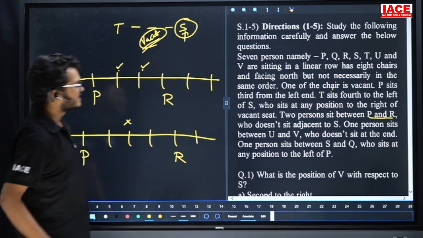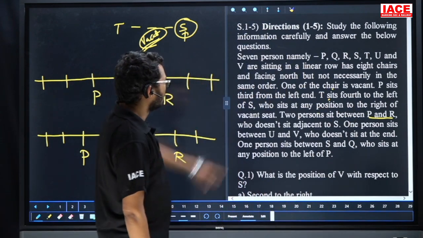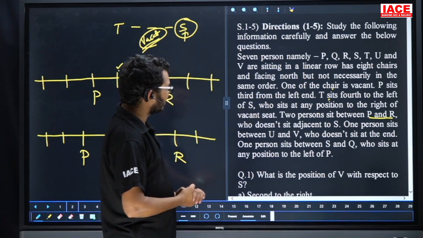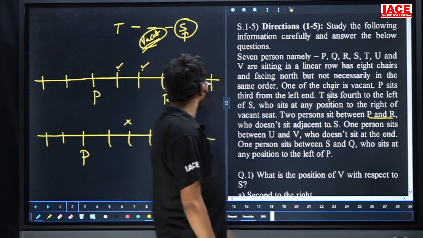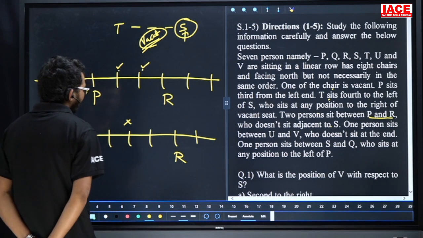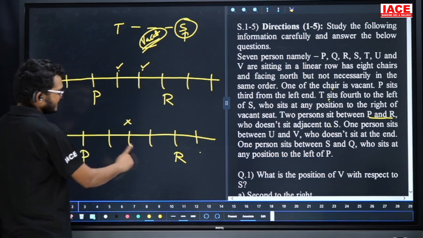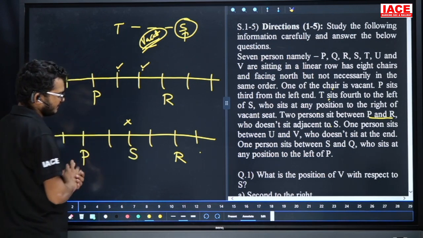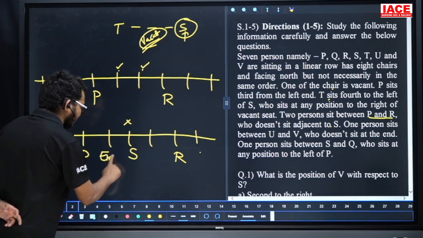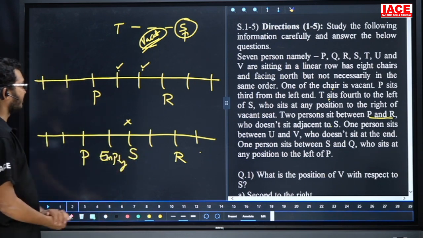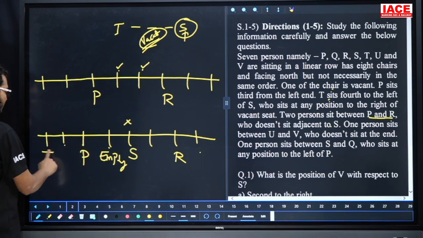Yes. Next, friends, take the previous points again. T sits fourth left of S. Next, who is seated one position right of the empty place? Next one is R, who is not adjacent to S. Now R is not adjacent to S, so for R, here no chance. Suppose our requirement is this spot. If I take this one as the spot, S is right of empty. If I take this one as the empty spot, now S is right of empty. T is fourth left of S, then for S: first left, second left, third left, fourth left. This is the only possibility for T.